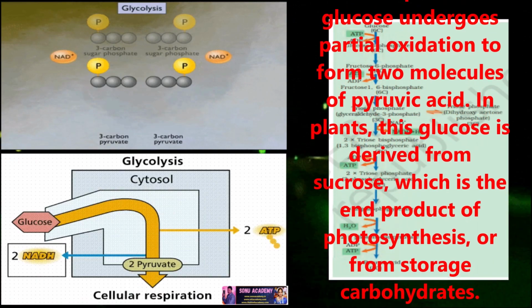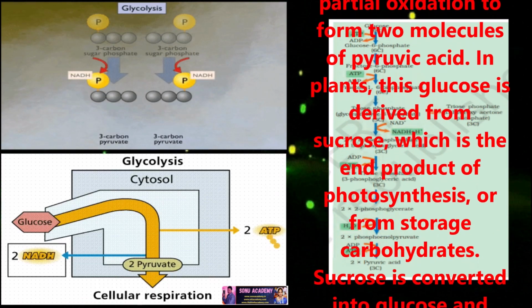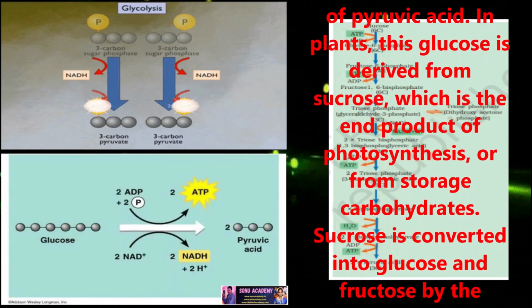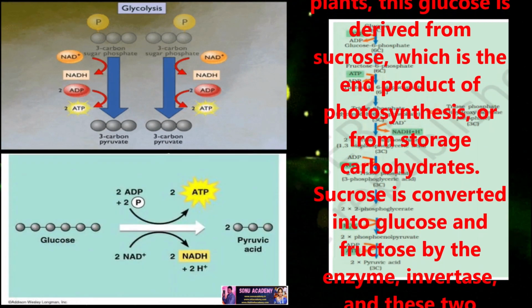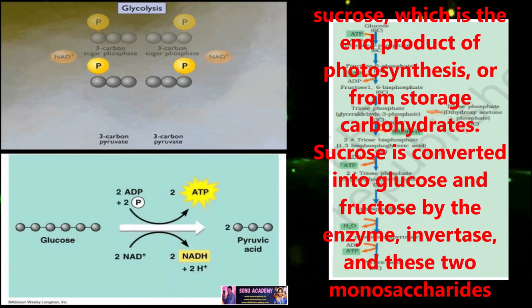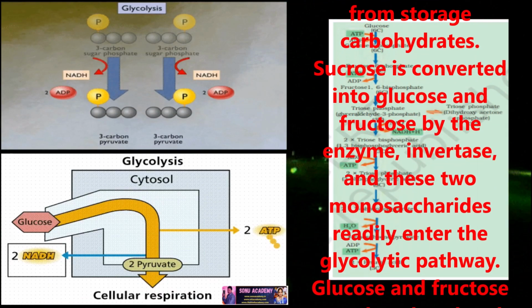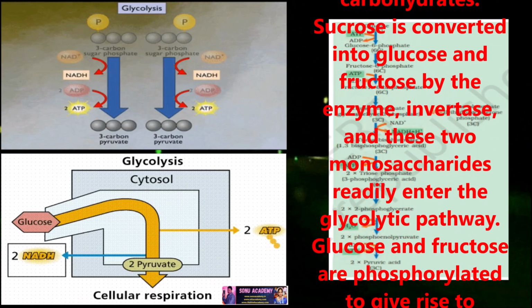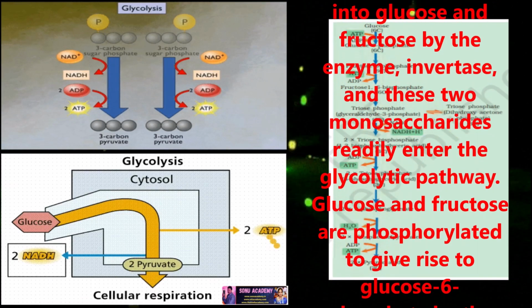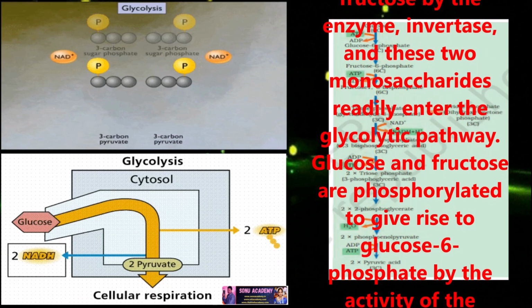In plants, this glucose is derived from sucrose, which is the end product of photosynthesis, or from the storage of carbohydrates. Sucrose is converted into glucose and fructose by the enzyme invertase, and these two monosaccharides readily enter the glycolytic pathway.